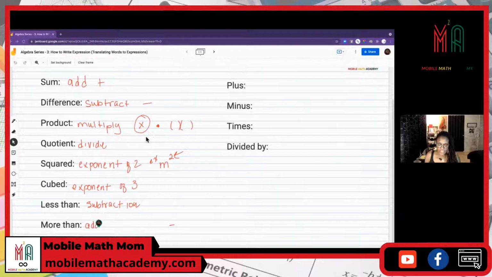So if I said you are 5 pounds less than your brother, how do we figure out how many pounds you weigh?